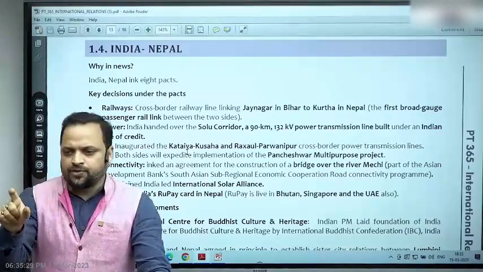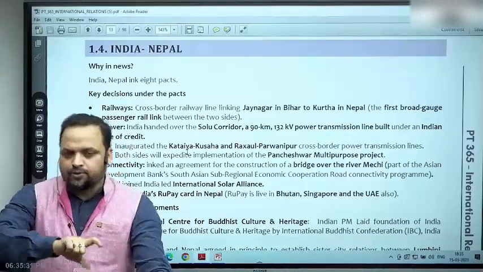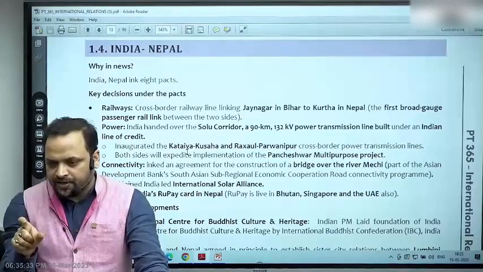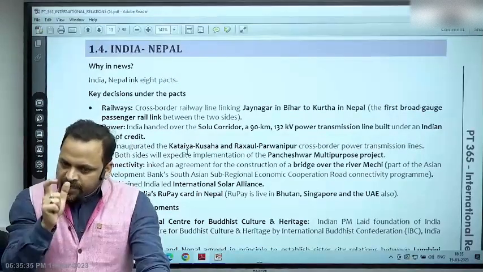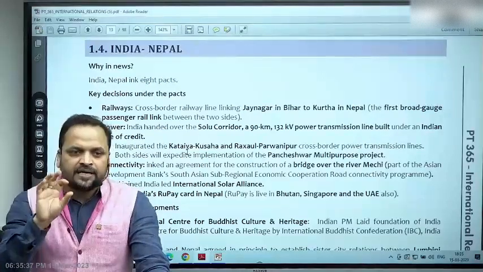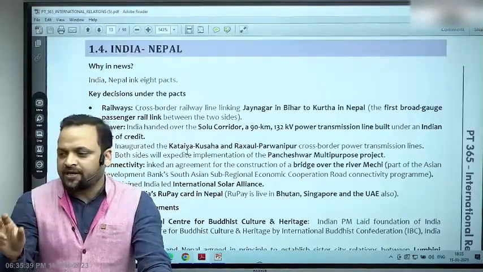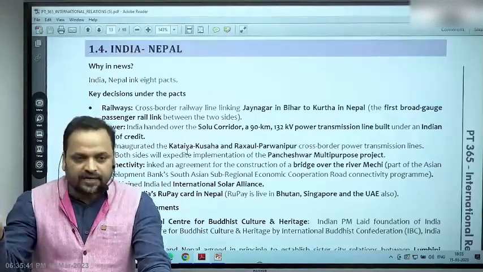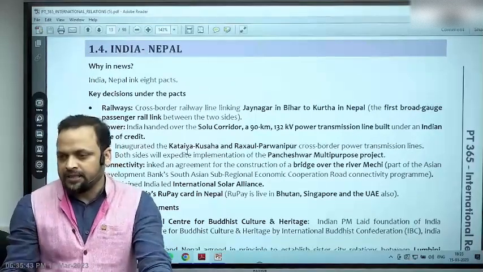Various sources would say 1751 kilometers. Some sources would say 1800 kilometers. So understand, sometimes in UPSC the ballpark figure is enough, because UPSC also understands that there is variance in the number which is used. All right.